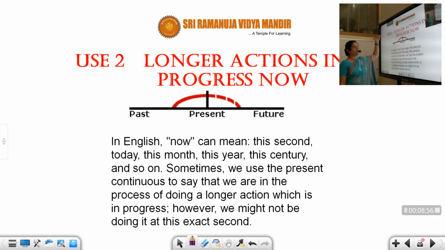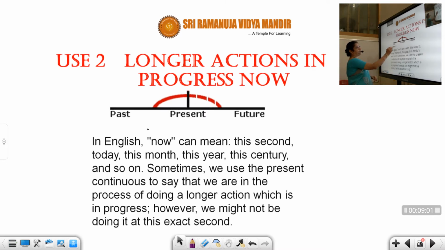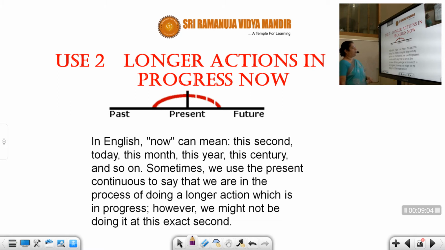Usage of used to. Longer action in progress now. That is why we also call it present progressive. What is progressing? Can you see? It's a longer action. This is present. Beyond that it is going. Can you see? It's a longer action. It's beyond present. It's a longer action going on. So, a longer action also is called present continuous.